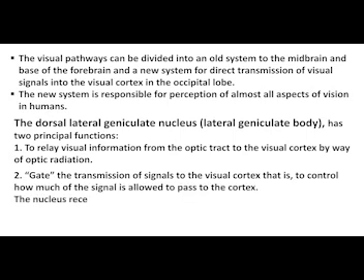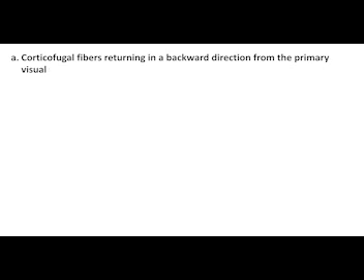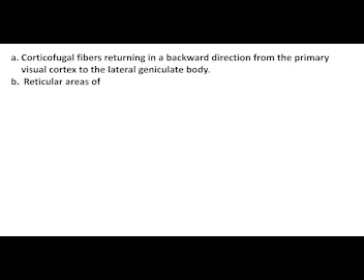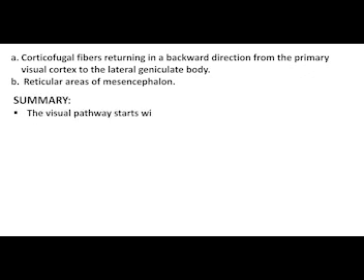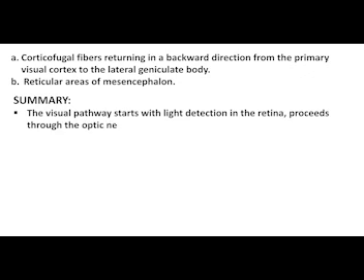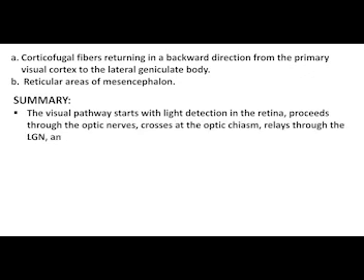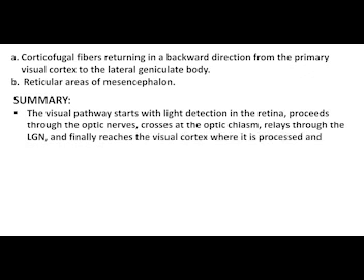The nucleus receives gating controls from two major sources: corticofugal fibers returning in a backward direction from the primary visual cortex to the lateral geniculate body, and reticular areas of the mesencephalon. Summary: the visual pathway starts with light detection in the retina, proceeds through the optic nerves, crosses at the optic chiasm, relays through the LGN, and finally reaches the visual cortex, where it is processed and interpreted.